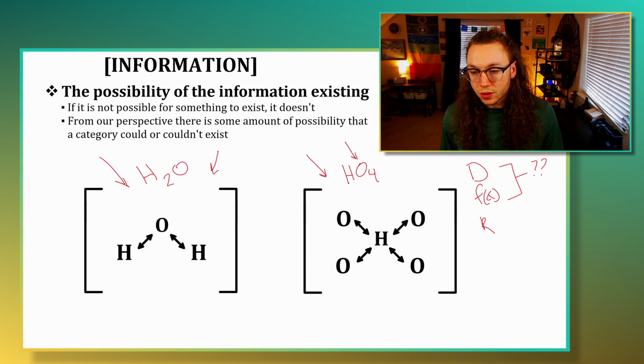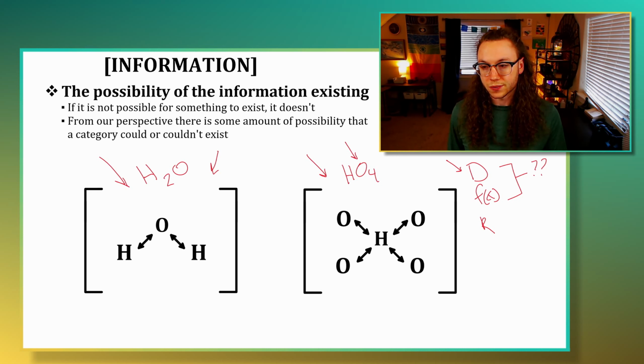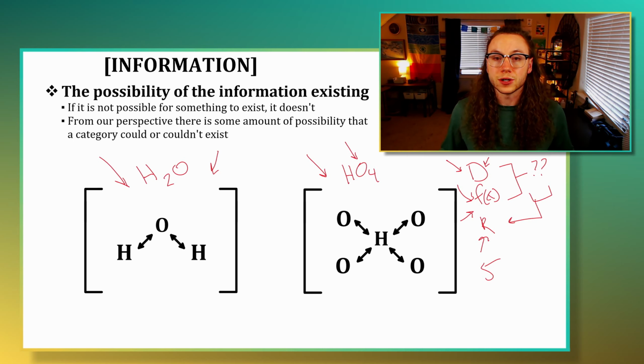We don't know the values that the function of knowing is operating across for the domain, and we don't actually know what the function of knowing is or how it's described. We do know the information or the content that is within our experiences that is arising out of the function of knowing operating across the domain of existence. And so from our perspective, because of this uncertainty, we have to say that there is some possibility that, let's say in our example, the value 5 arises out of our function as a result of any particular domain that the function is operating on.